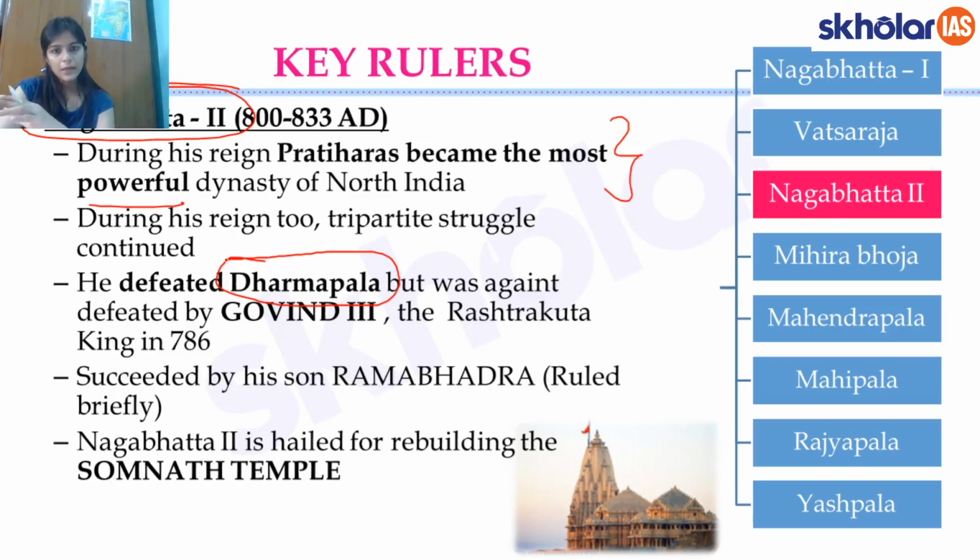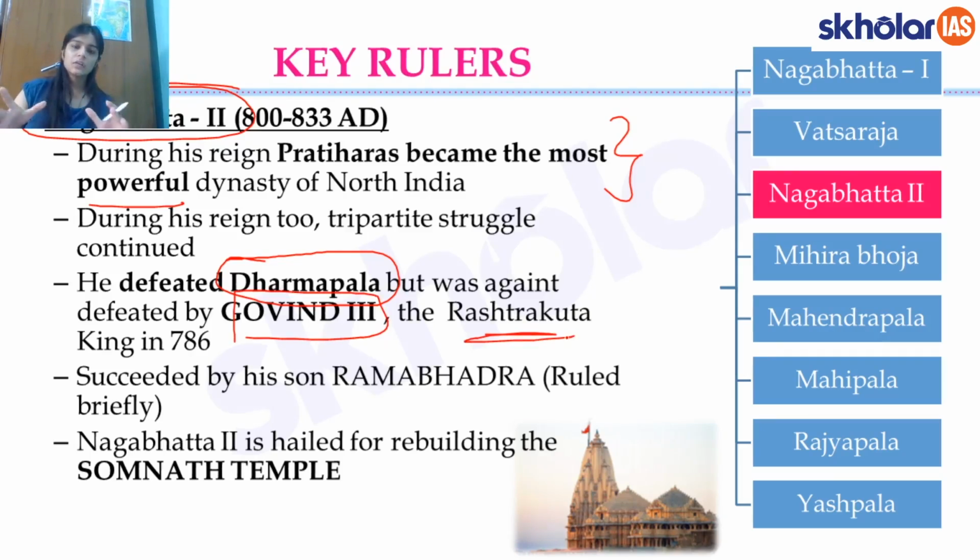After Dharmapala had won Kannauj, he installed a nominee ruler called Chakrayuddha. Then Nagabhatta II defeated Chakrayuddha, who was Dharmapala's nominee, but then he was himself defeated by Govind III, who was the Rashtrakuta king.